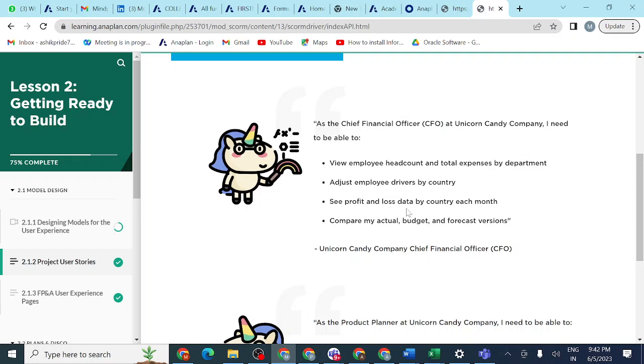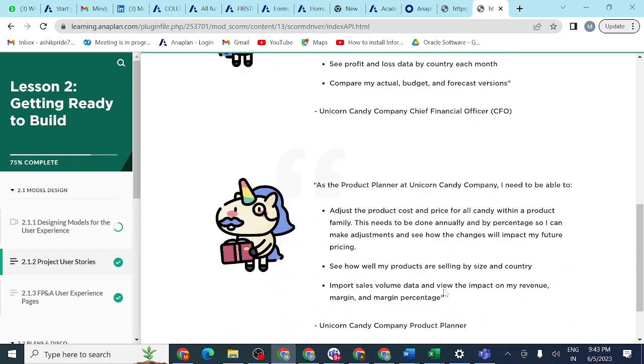Finally, after getting each and everything, he needs to compare actual, budget and forecast versions. Why does he need to compare actual, budget and forecast versions? For future business performance, sir. To know how my business is performing, is it okay or not, are we reaching our targets or not. We can compare each and everything, where we are lagging. As a CFO these are the main roles and responsibilities.